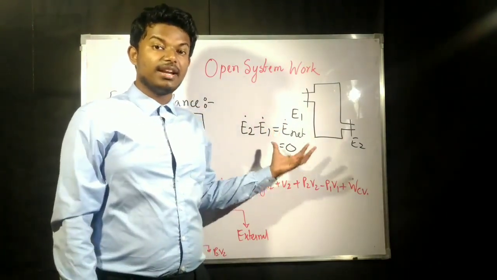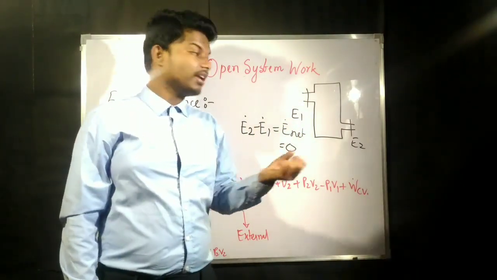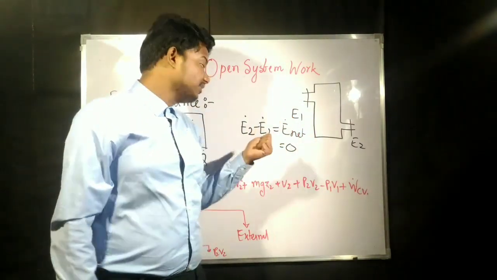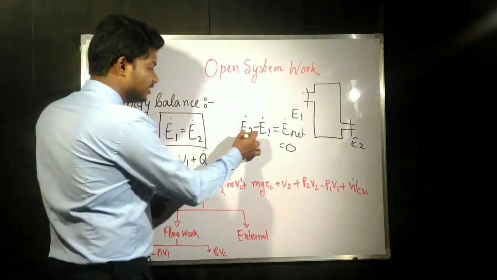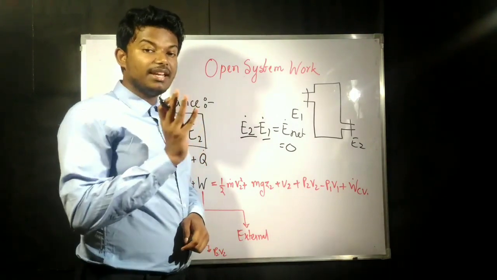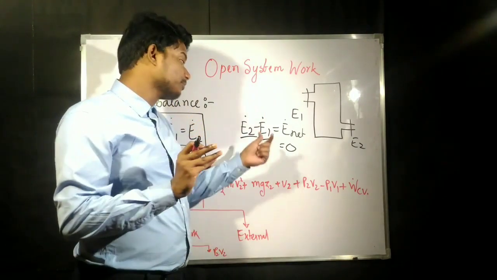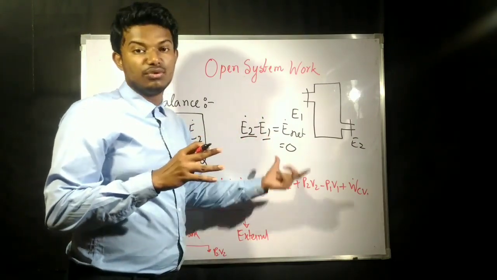This is the internal energy of the system, or in this case the energy of the fluid. In an open system there is this E. This E2 or E1, whatever it may be, consists of kinetic energy, potential energy, and the energy of that fluid.